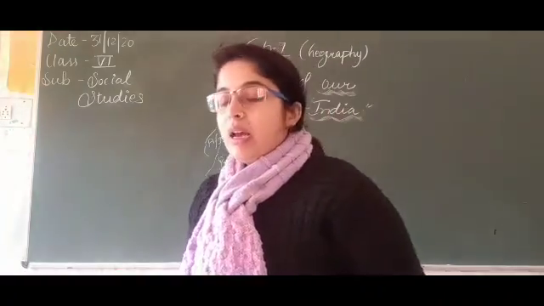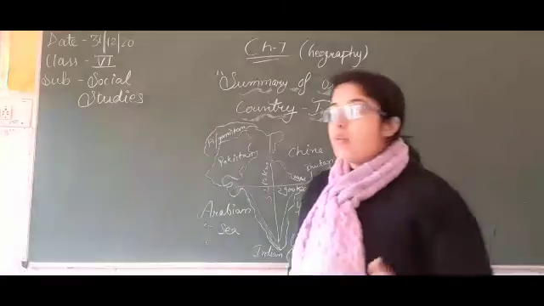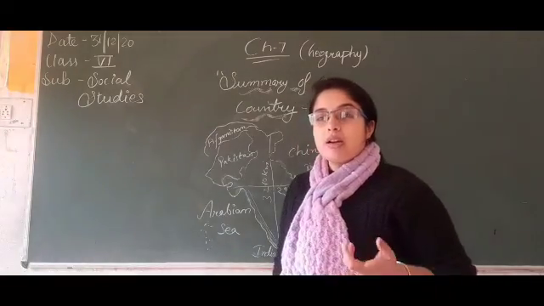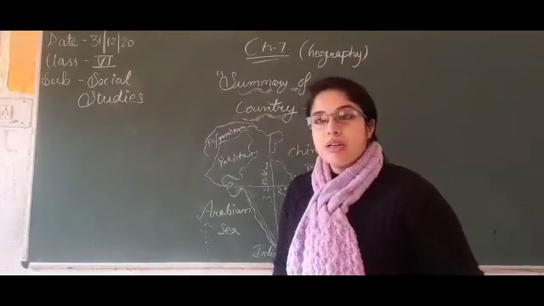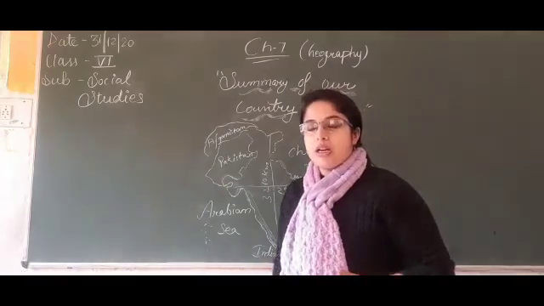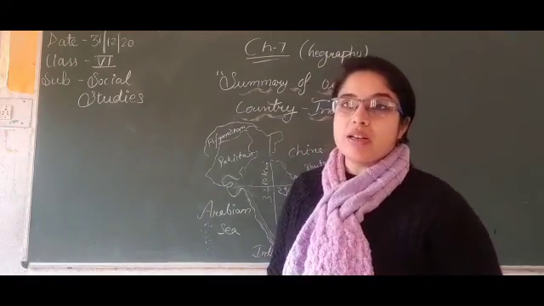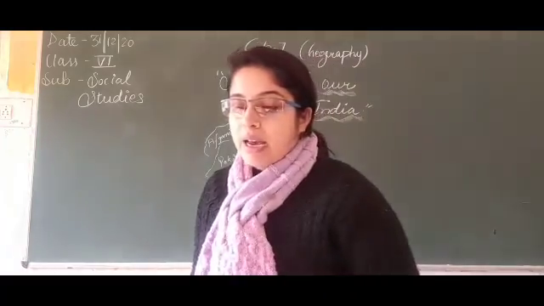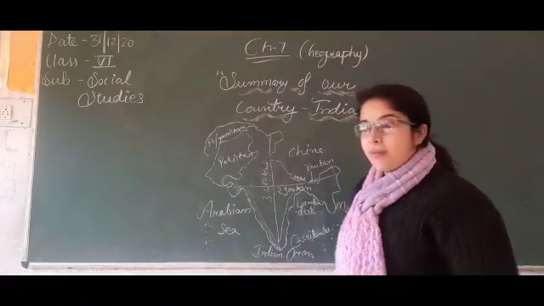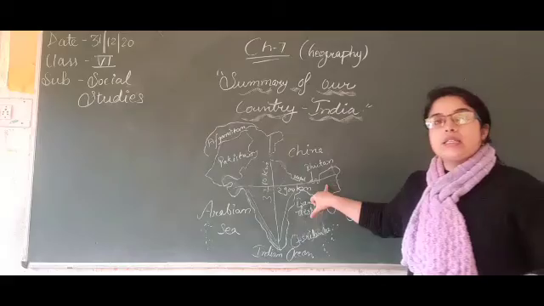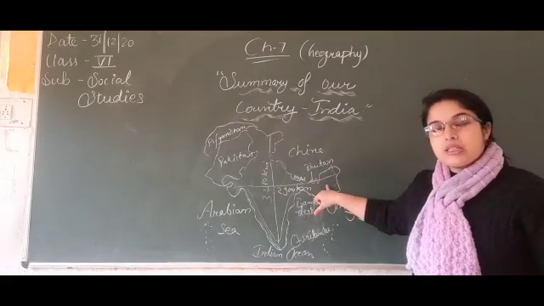Next one is: from which glacier does Ganga originate? Ganga originates from the glacier known as Gangotri. Next one is Brahmaputra. Brahmaputra is found in the Assam area, in the northeastern part of India.